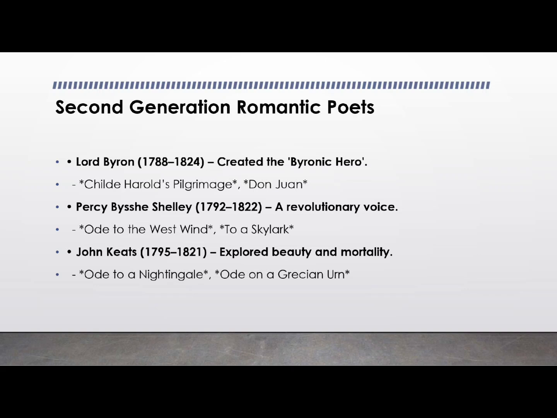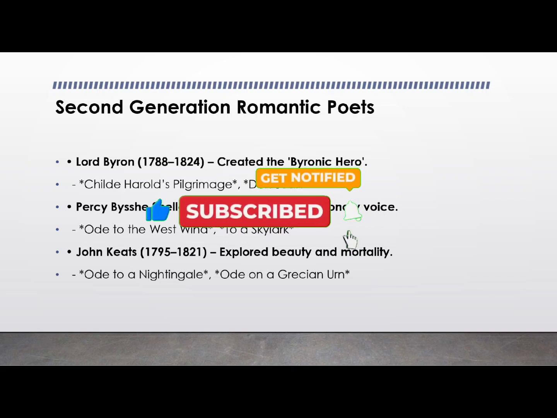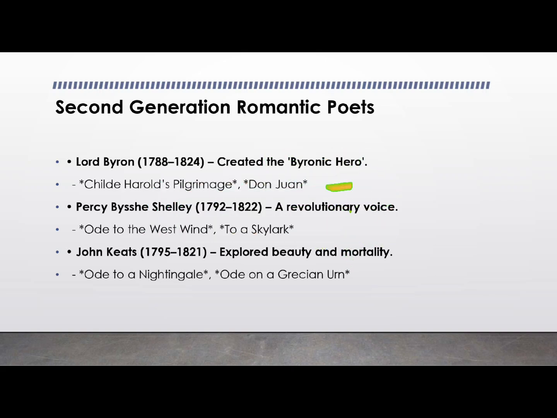So Ode to a Nightingale examines the contrast between transient human life and eternal beauty, and Ode on a Grecian Urn features the famous line which is often asked in the exam, that is, beauty is truth, truth is beauty. And To Autumn celebrates the richness of nature. So all his works, as I already told you, were famous for sensory rich poetry that will make you feel the poem.